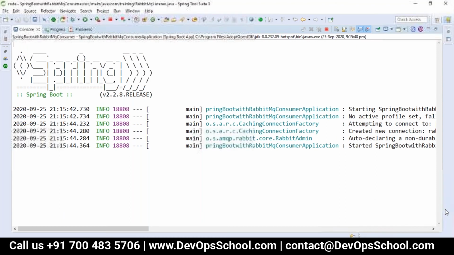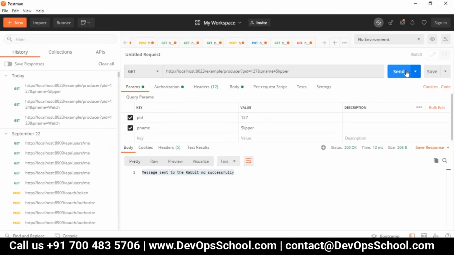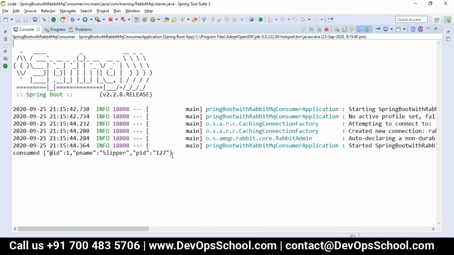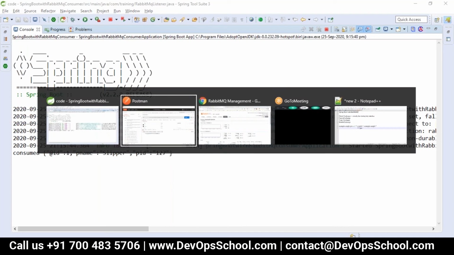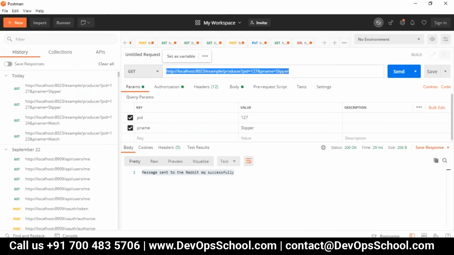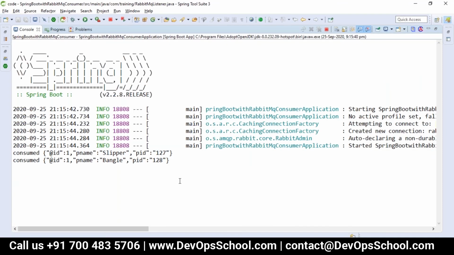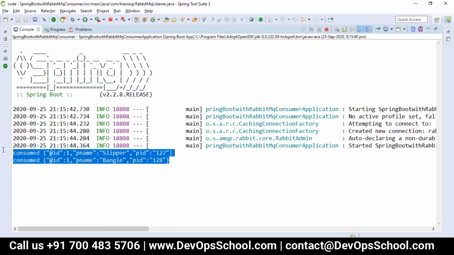So there is no data published for that queue, so that's why it's not taking. You just immediately publish here, and you are able to see we are consuming. So we are getting the consuming here. And you just send some other data. So immediately when you send it, the consumer is ready and it is consuming.